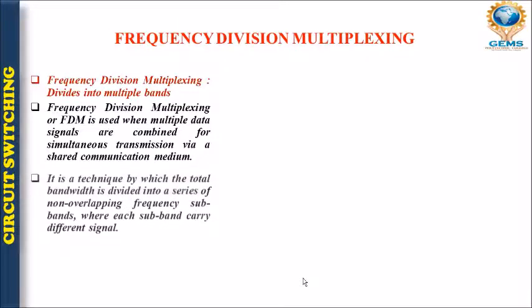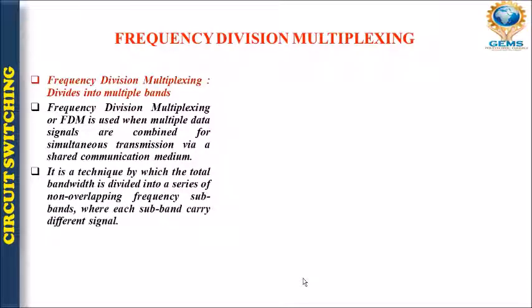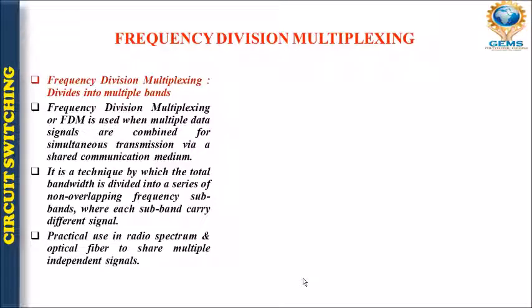Next, it is a technique by which the total bandwidth is divided into a series of non-overlapping frequency subbands, where each subband carries a different signal. The subband basically behaves as a carrier signal, which is used in FDM for carrying information from source to destination. Practically, radio spectrum and optical fiber are used to share multiple independent signals. So these are the practical uses of FDM.